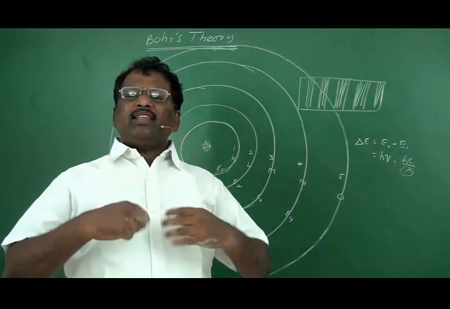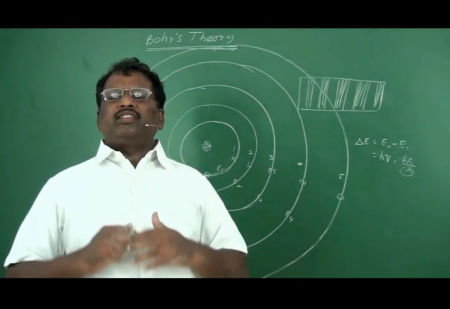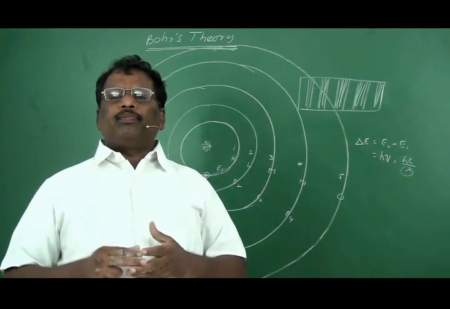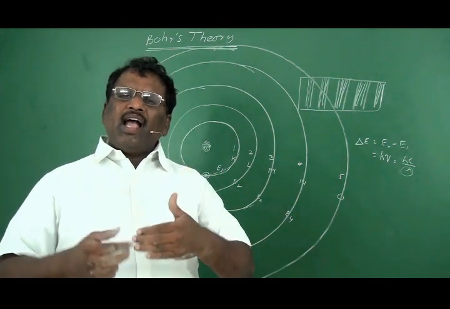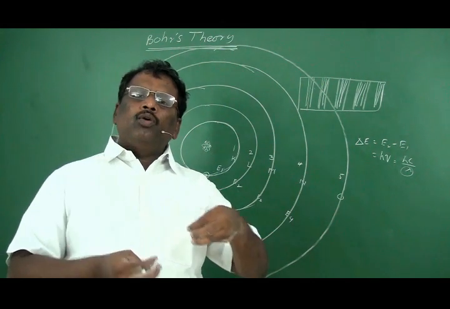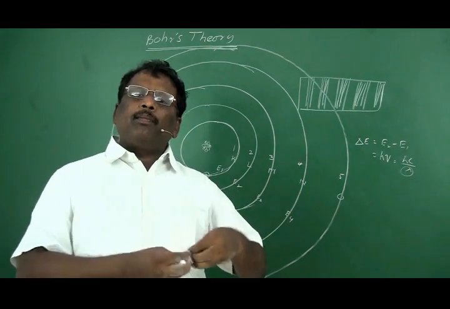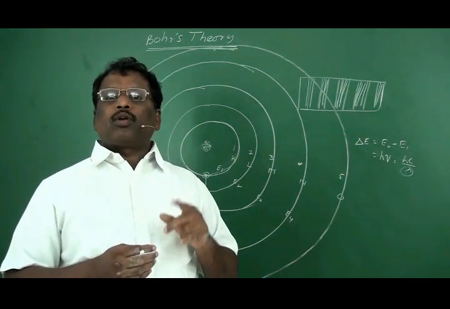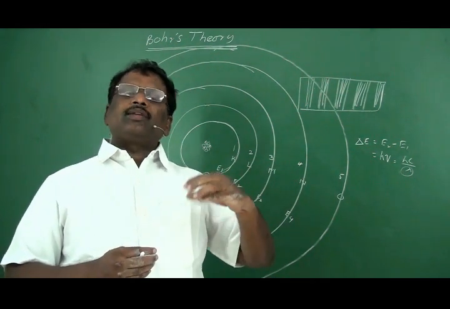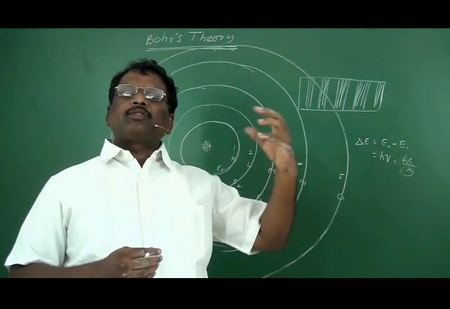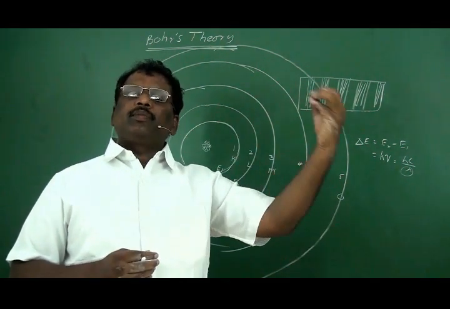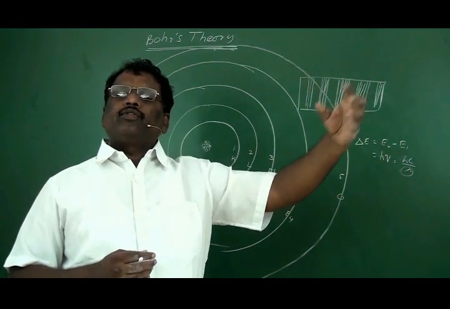So the amount of energy absorbed by each atom is different. Each atom will absorb a different number of photons, not protons, photons. Some atoms may absorb 1 photon, some 2 photons, some 3, 4, 5 photons, and so on.